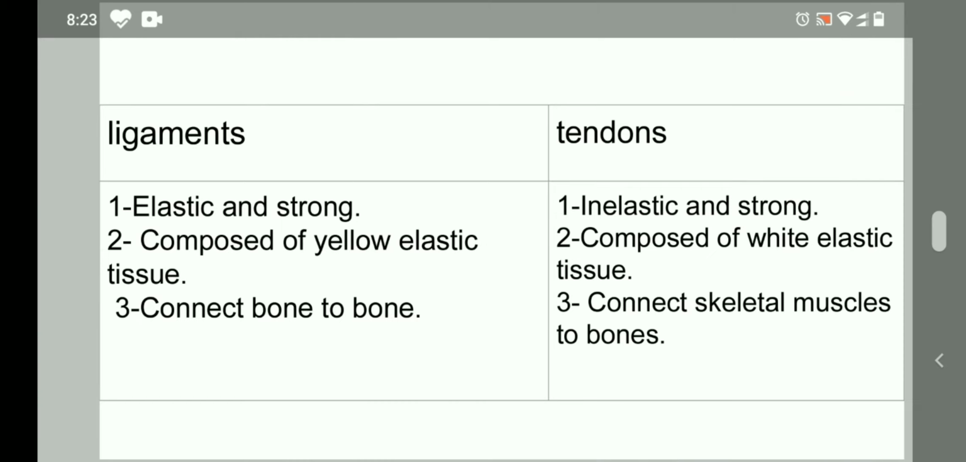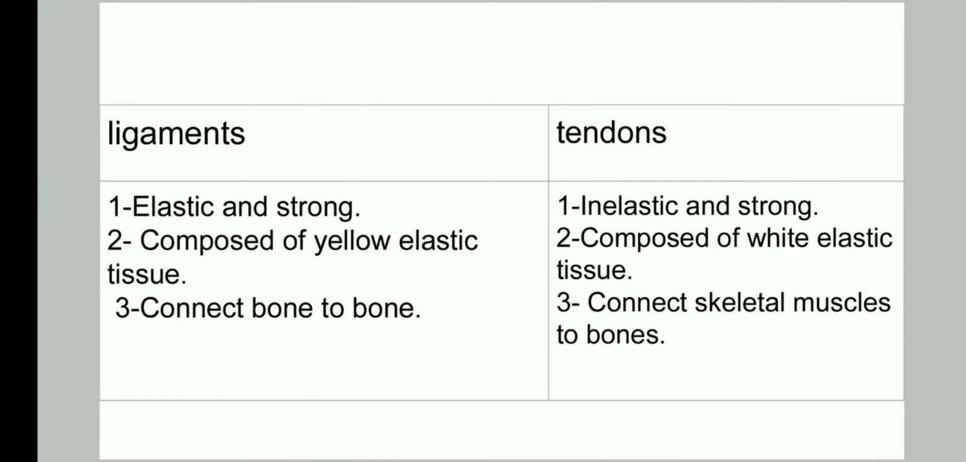Let us see the difference between ligaments and tendons. Ligaments are elastic and strong. They are elastic means they can be stretched, and tendons are inelastic means they are not elastic, and yes, they are strong also. Ligaments are composed of yellow elastic tissue and tendons are composed of white tissue. Then ligaments connect bone to bone and tendons connect skeletal muscles to bones.